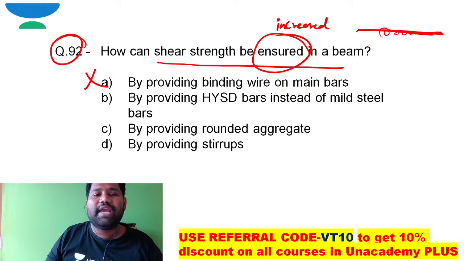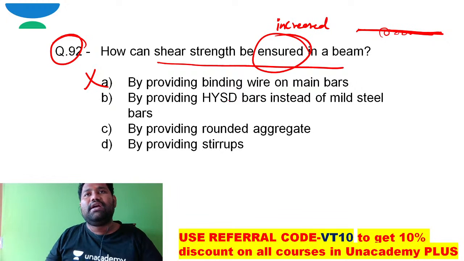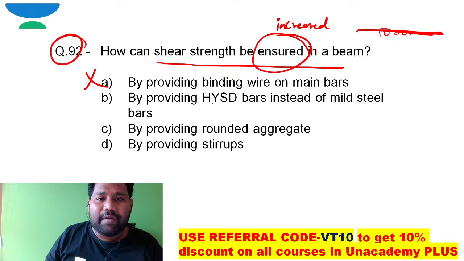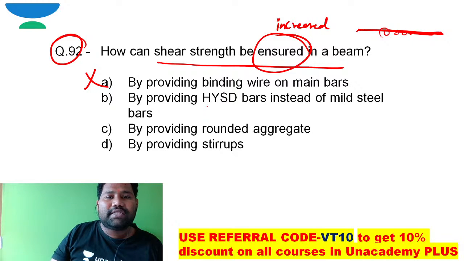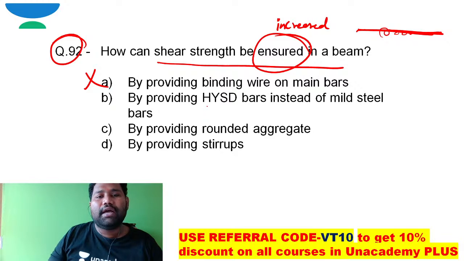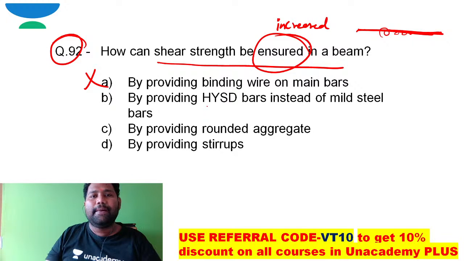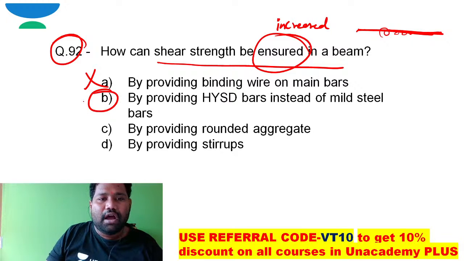By providing main bars, flexural strength can be increased by providing HYSD bars instead of mild steel bars. Can I increase the shear strength? We cannot say that, by providing HYSD bars instead of mild steel bars. This is somewhat correct, but how can I say that?